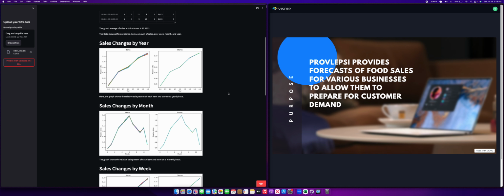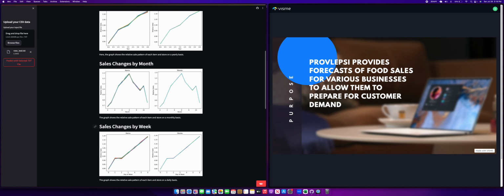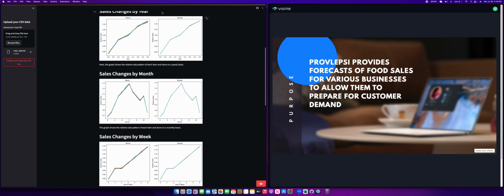What this means is that each store and item has an average sale value depending on the timescale. Here, because we are taking into consideration a yearly basis, the graph uses the average yearly sales and then compares it to the overall average sales of an item or from a store. Now we see in the graph that the overall pattern is that as time passes, each item is sold more often and each store experiences an overall increase. In addition, each store continues to experience growth as we see an increase in the increase of relative sales.